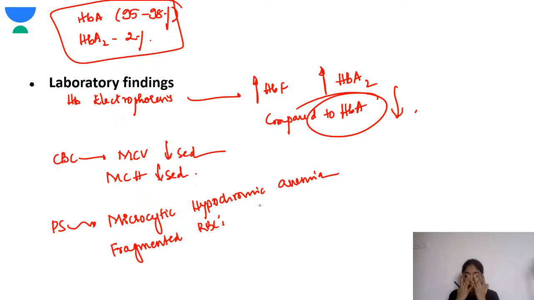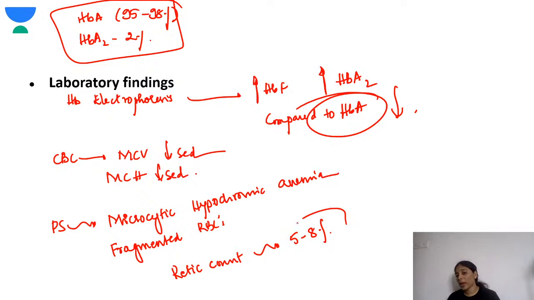Then the retic count, I have told you, because of the ineffective erythropoiesis, there is relative reticulocytopenia. The retic count is between 5 to 8%, so generally less than 8%. So you should know about this.